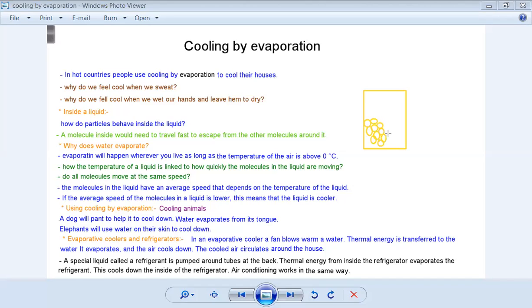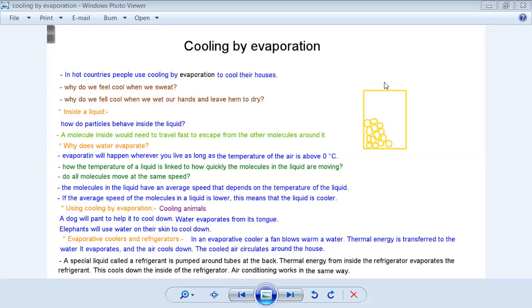What do they have that makes them touch each other or be attracted to each other? They have a force, right? Forces between particles, yes. Okay, Mohammed, are you there? Yes. Can you give me an idea? Forces between particles hold them together. Okay, they need to escape. So they have average speed. They need to escape from each other.